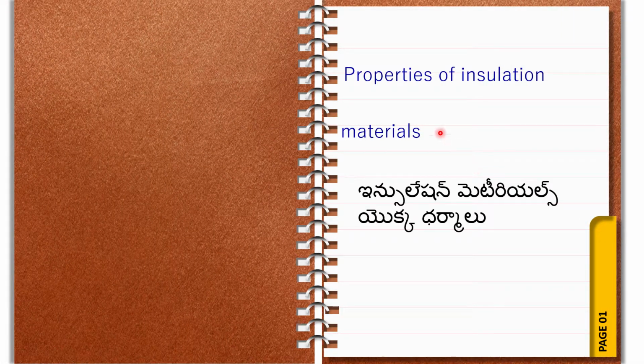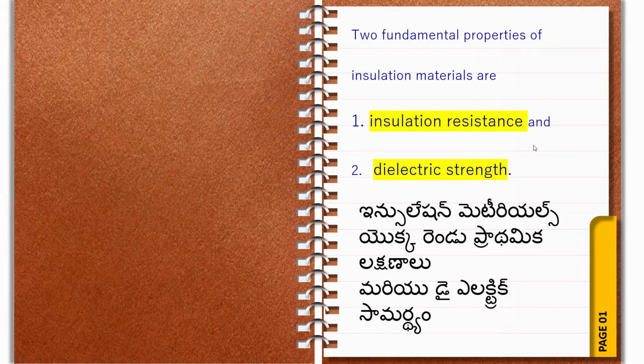Next, properties of insulation material. Some properties must be there. What are the properties of insulation material? This is a very important point. In the exam, the question will come on this topic. Two fundamental properties of insulation materials are: to become an insulation material, it must have insulation resistance and dielectric strength.